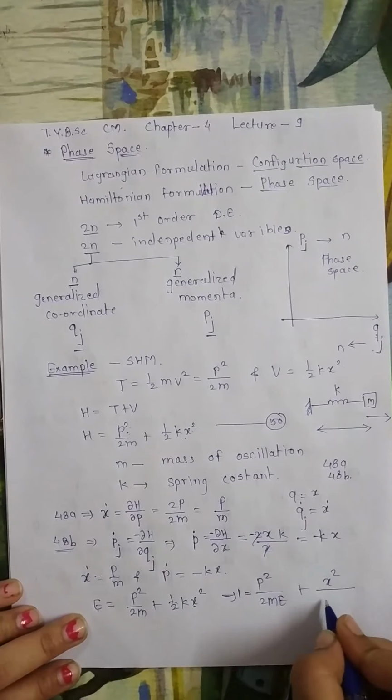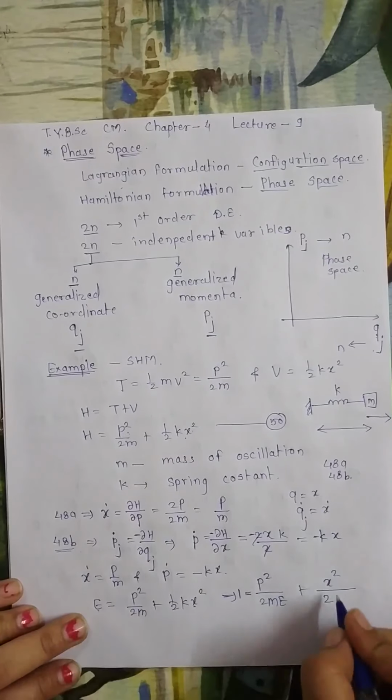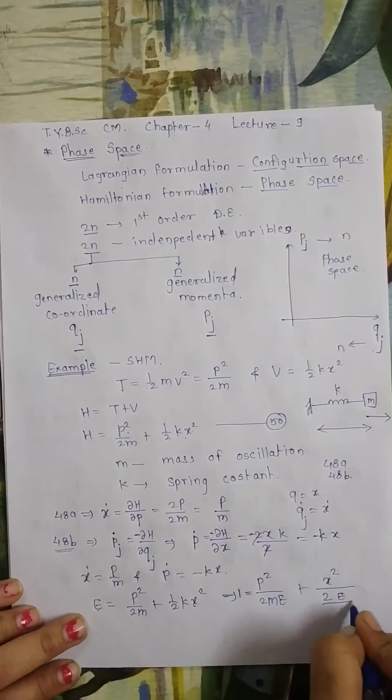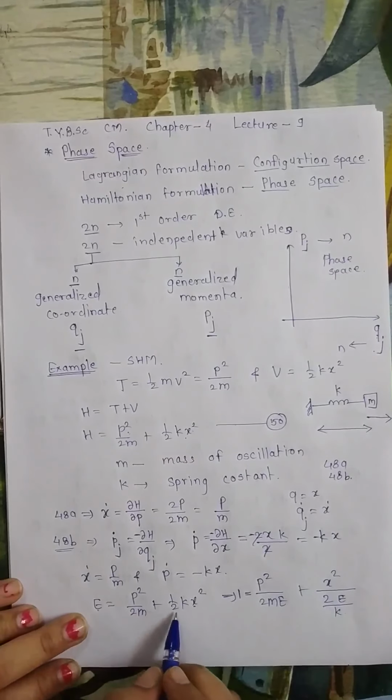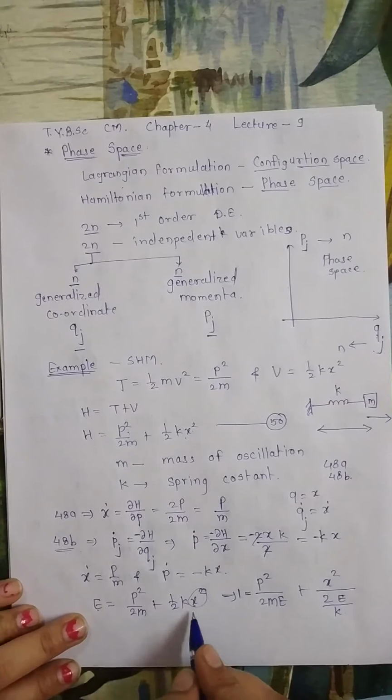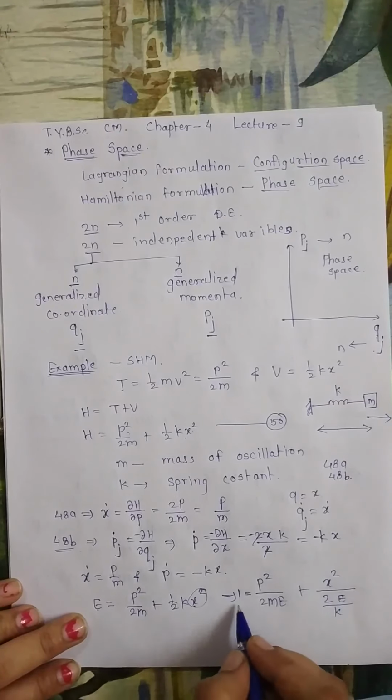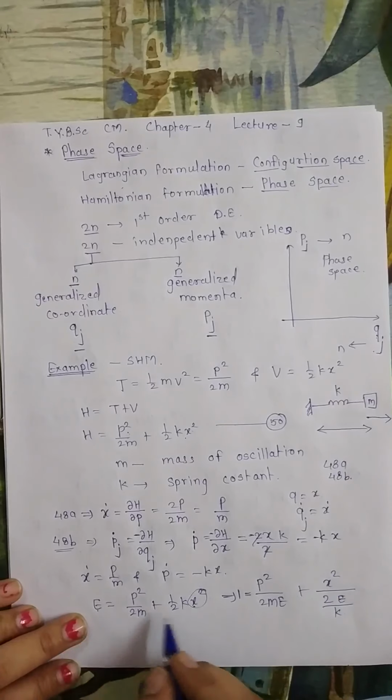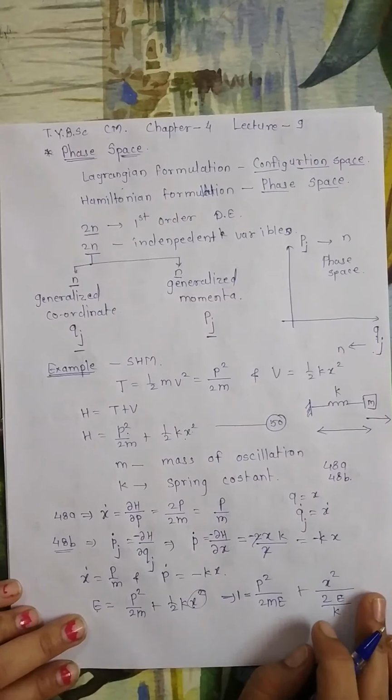So I can write here 2 and this E, divided, and upon I will write k. So I have just kept x square on the numerator. I take the remaining terms on the denominator, and we got this equation.